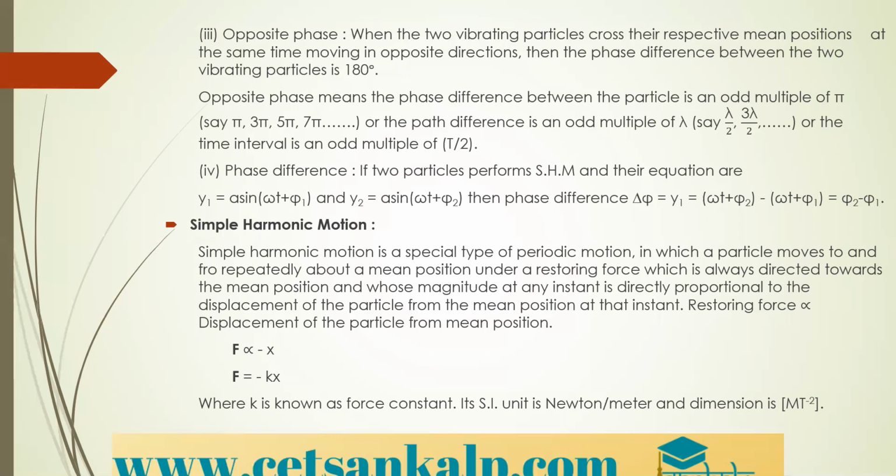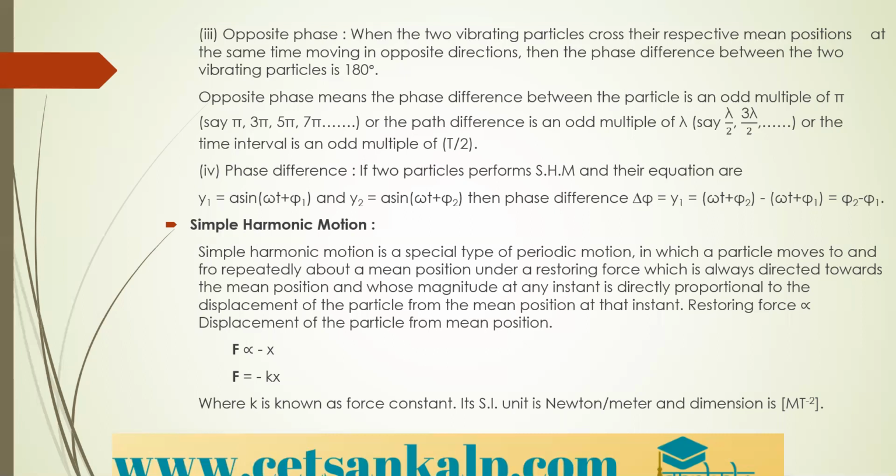Periodic motion means the motion which repeats at regular intervals of time. Simple harmonic motion is the type of periodic motion in which a particle moves to and fro repeatedly about a mean position under a restoring force which is directed towards the mean position and whose magnitude at that instant is directly proportional to the displacement.